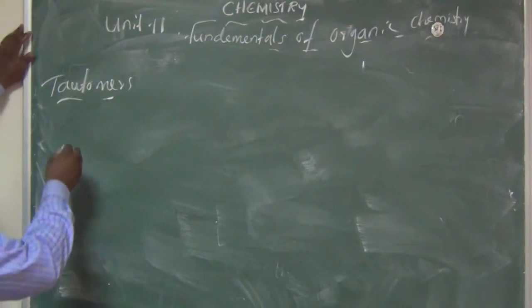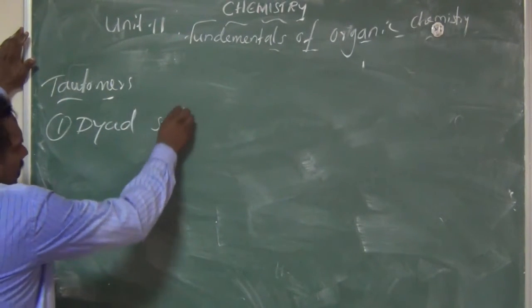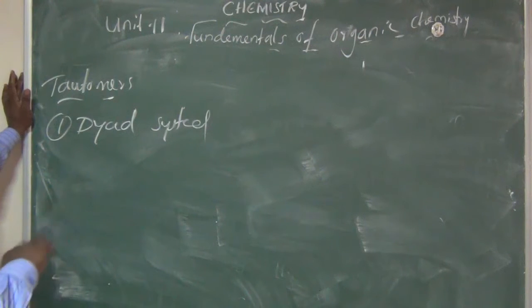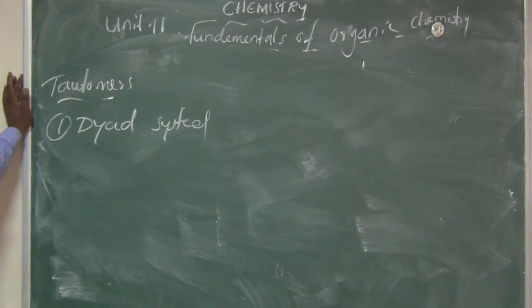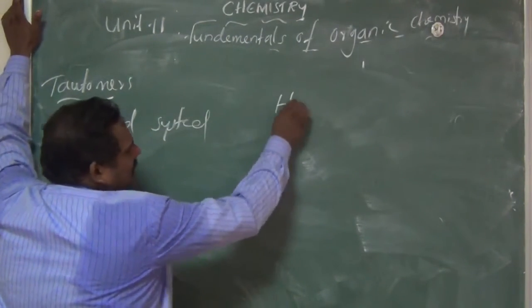Tautomerism is classified into two types. One is the dyad system. Dyad system means two. That means hydrogen oscillates between two polyvalent atoms. For example,